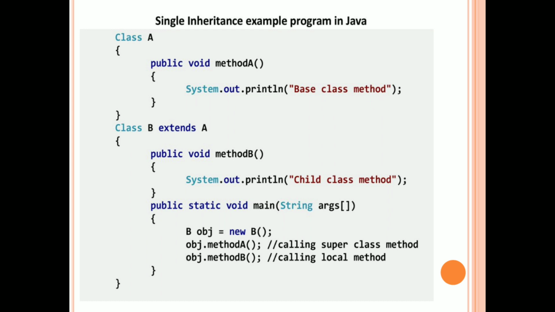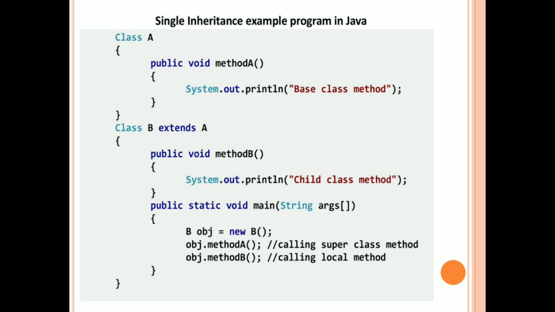Here class B is inheriting the class A, that is class B is taking the properties from class A, which is represented by the keyword extends. So class B extends class A is written in class B. By that sentence we represent that class B is derived from class A, or class B is inheriting the properties of class A. Class B has a method B. Class A has a method A.